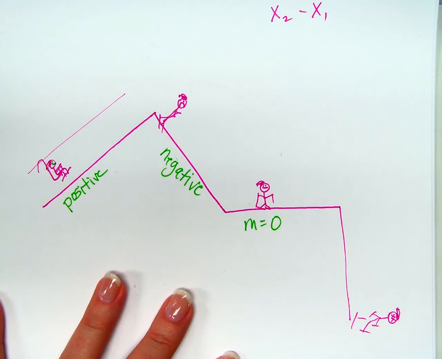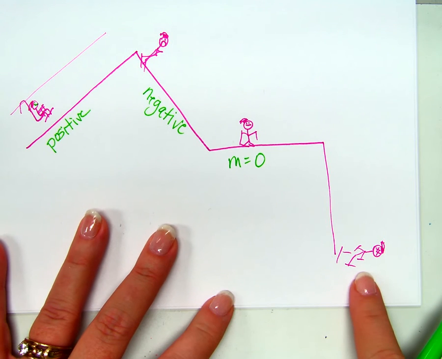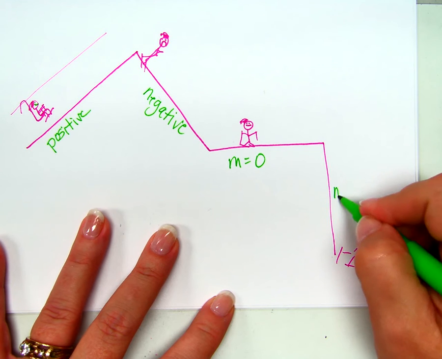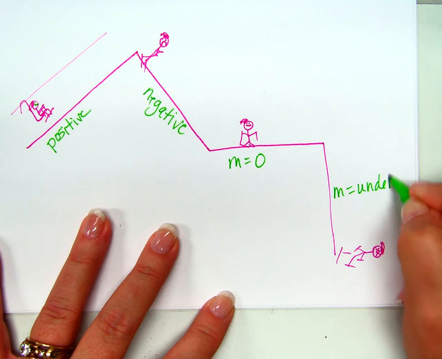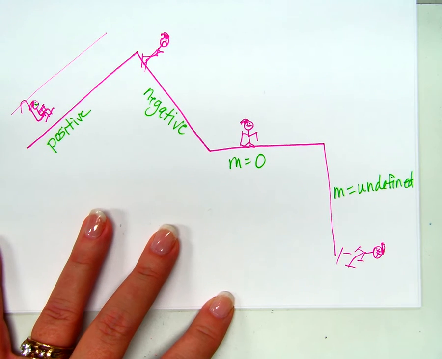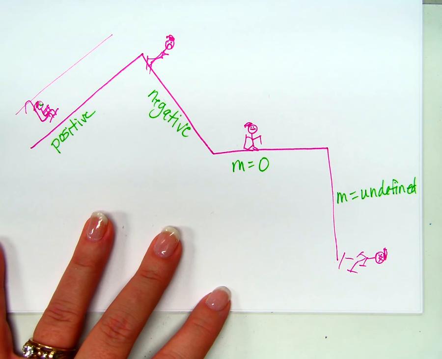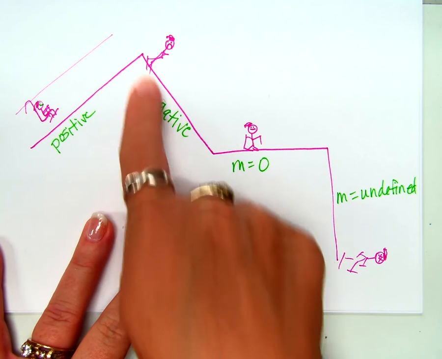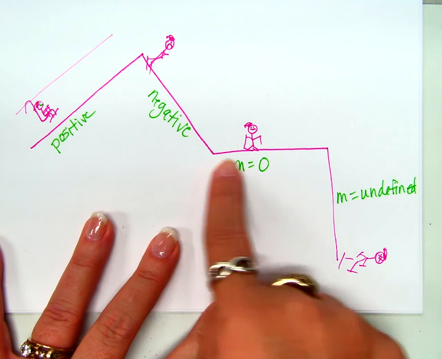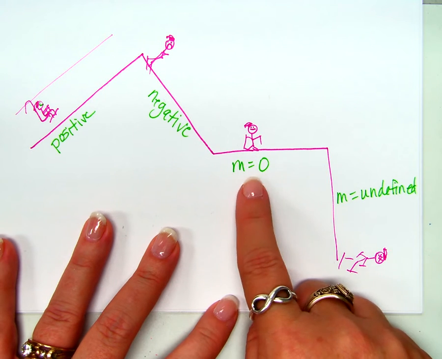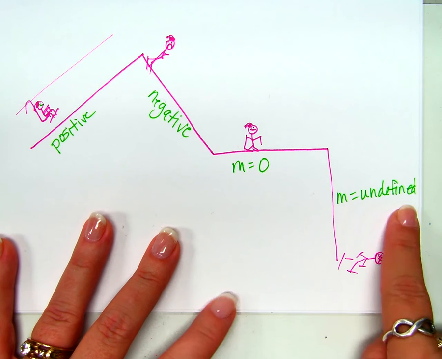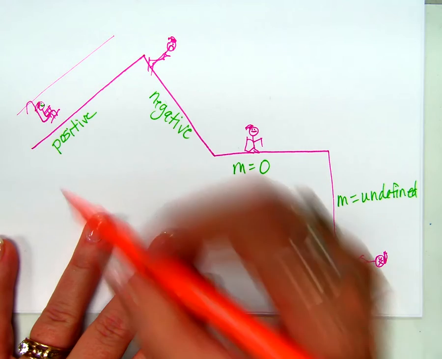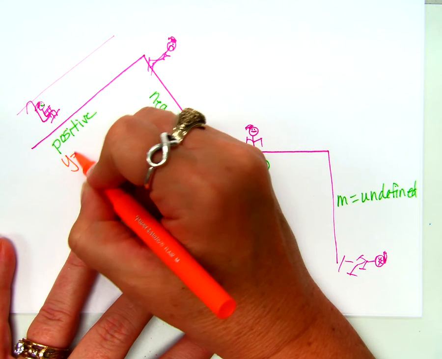And then the giant gust of wind. A giant gust of wind! And now he's dead. So he is what? Just the same as his slope. Undefined. He is undefined. He's no longer alive. You okay with that? Positive slope rises from left to right. Negative slope falls from left to right. A horizontal line has a zero slope, and a vertical line has an undefined slope. So this thing right here would look like y equals mx plus b.